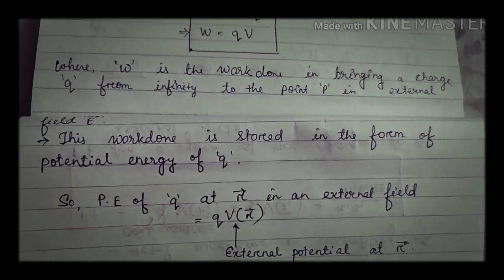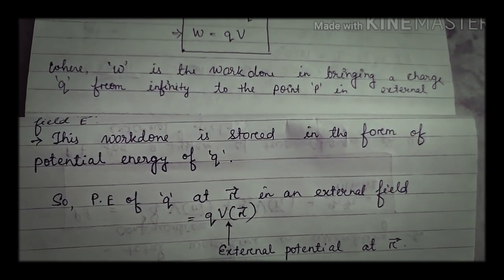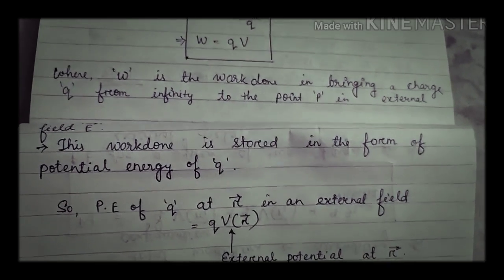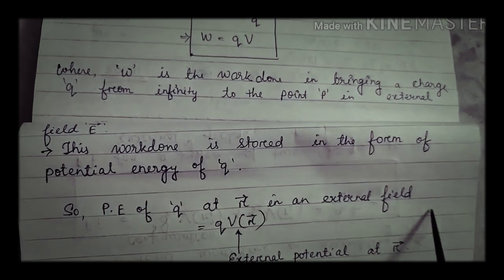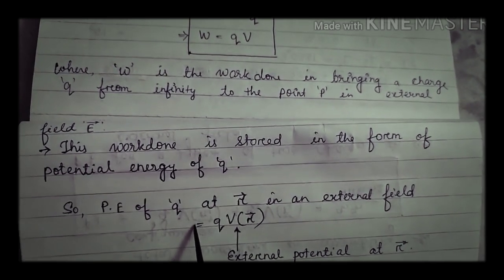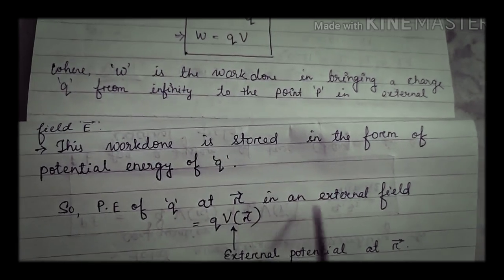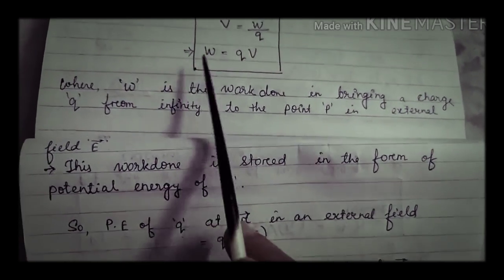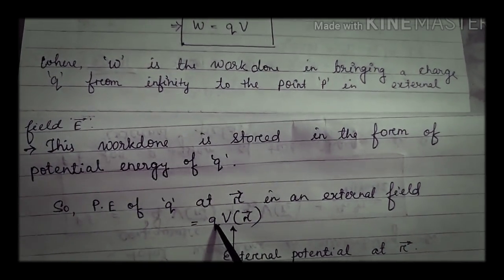What is this r vector? It is just the position vector from a specified origin. For example, if we take an origin here, we are bringing a charge from infinity to a particular point, and the position vector of that point is r. What is the work done? I told you, W equal to q into V. The charge here is q.